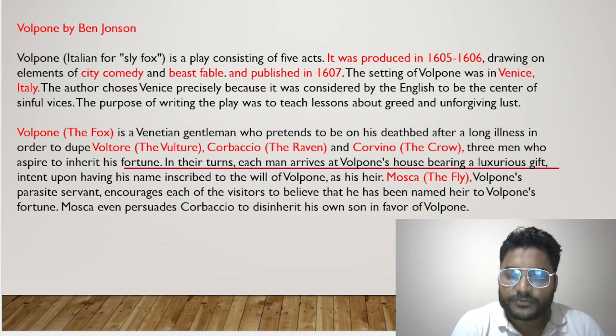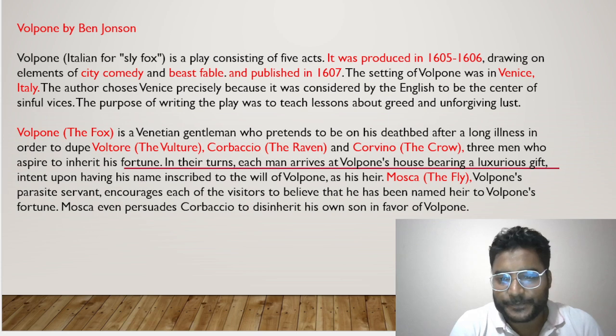This was first performed in 1605-6, but it was published in book form in 1607. The setting is Venice, Italy. So this story is talking about a person who is a Venetian gentleman, but who is very greedy. So this actually has two themes at least, greed and lust.